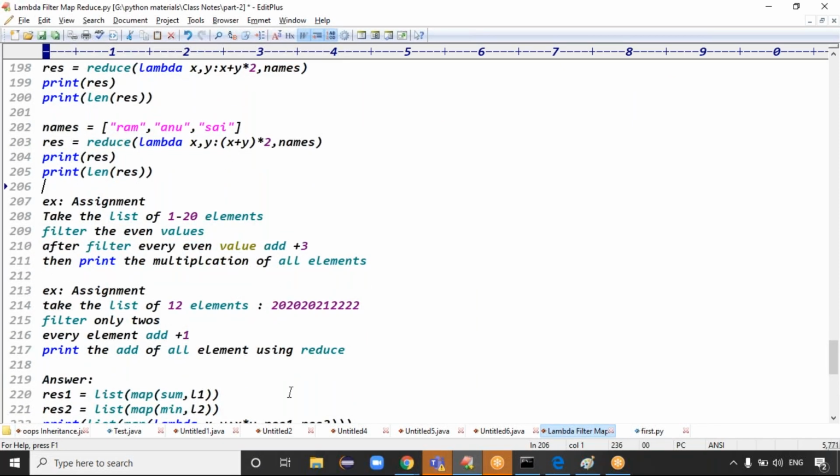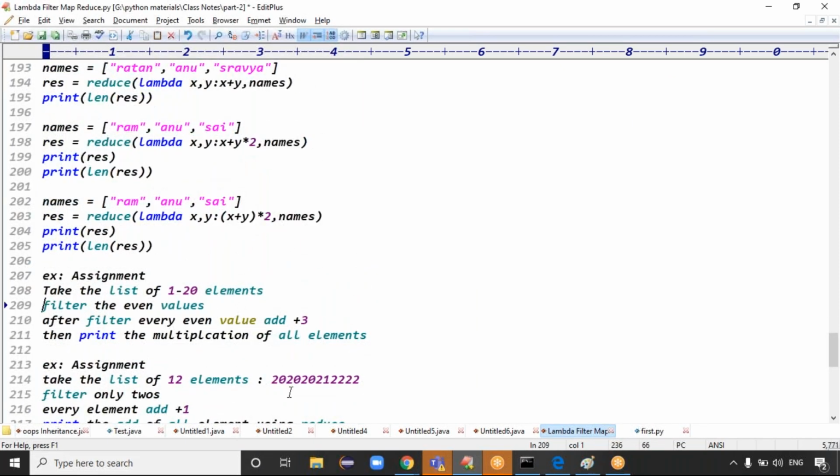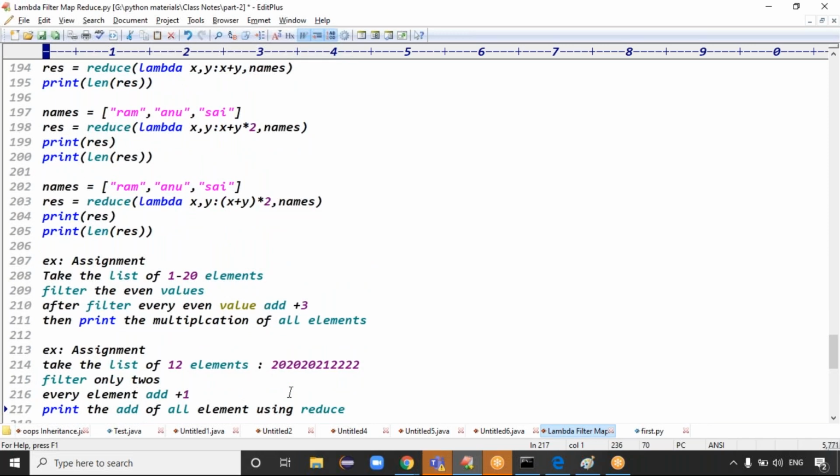Guys, try to complete these two assignments. Read this assignment, guys. Assignment 1, in addition to the previously given assignment. These are two more assignments. Take the list of 1 to 20 elements. Guys, list of 1 to 20 means don't write the data as 1, 2, 3, 4, 5, 6, 7, 8, 9 up to 20 values. You can take a range of 1 to 20 values.